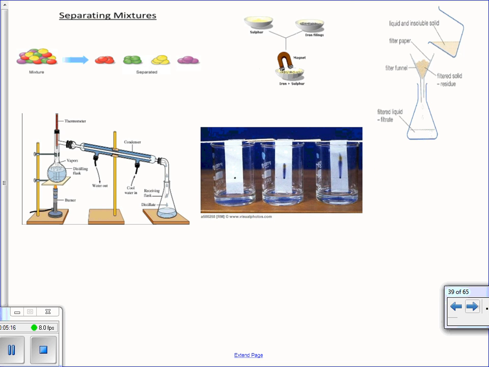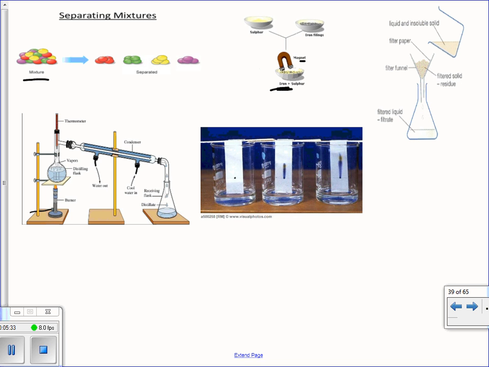When we're talking about physically separating mixtures, there are a variety of ways you can do it. One, suppose you had some Skittles. You could just pick them out. That would separate them. Suppose one of them had magnetic properties, like iron and sulfur. You could use a magnet to separate them.